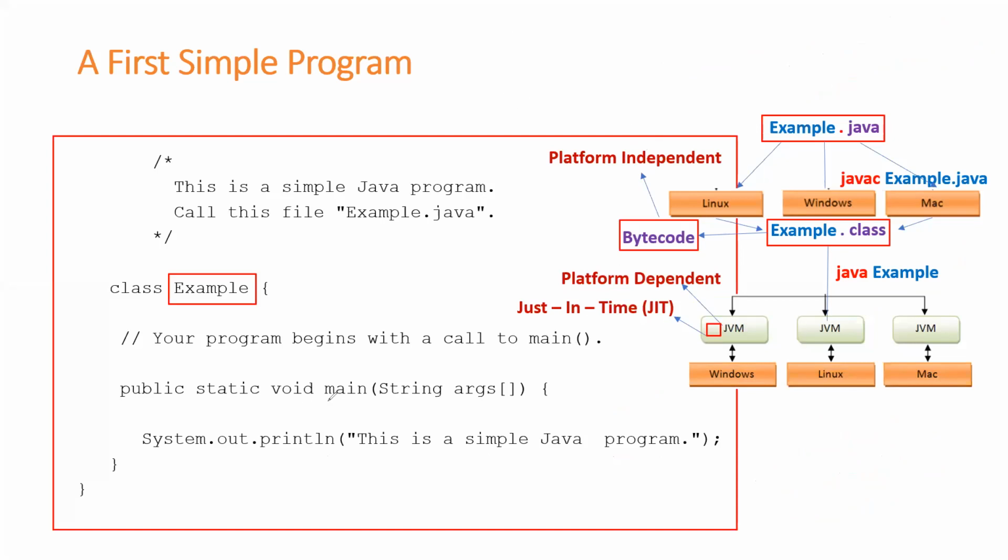Now you see, students, inside the main method, I passed an argument. What is this args? args is an array, right? That's what you're seeing. args is an array. And what's the type of array? The type of array is String.